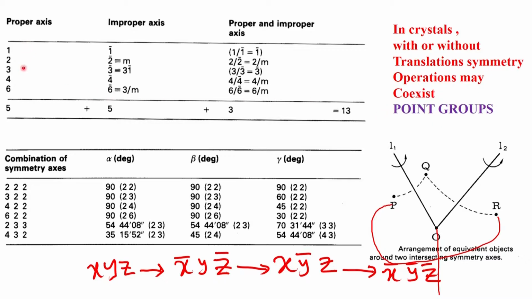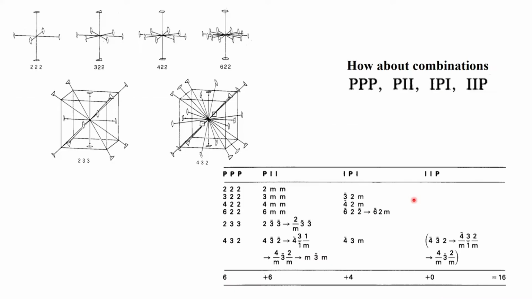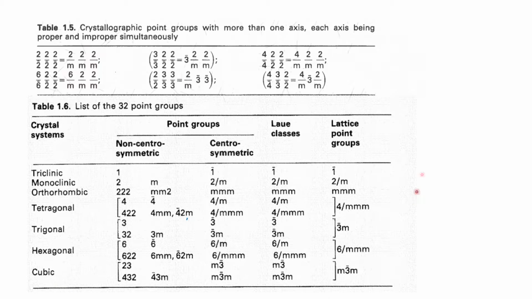If the operations are independent like this, the proper axis, we have 5 point groups. Proper axis and improper axis combinations will give rise to 3 of them. And then if we have more than one, they follow Euler's symmetry. If more than one symmetry intersects at a given point O, then the third one is automatically invoked, and based on that we will get additional possible point groups, and therefore there are totally 32 point groups.